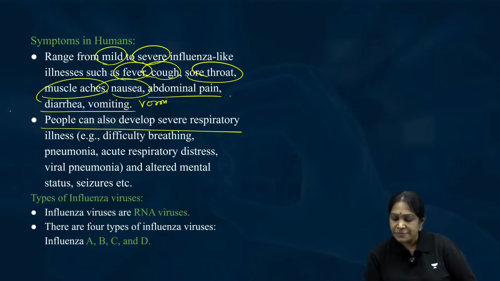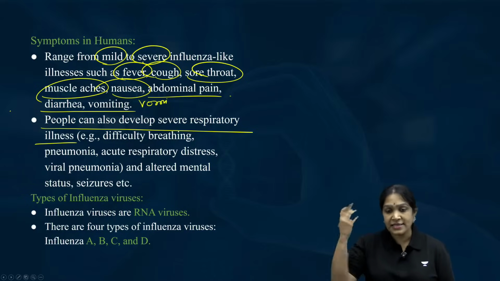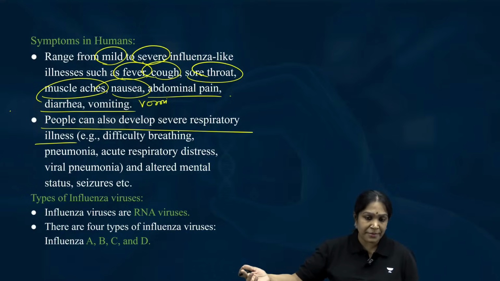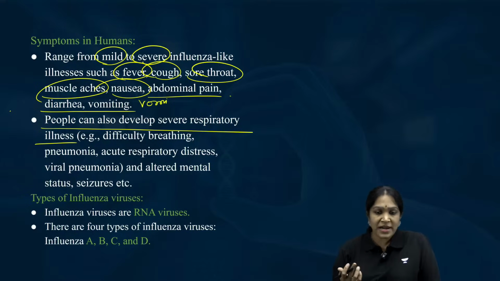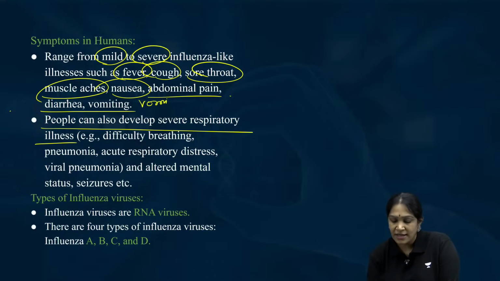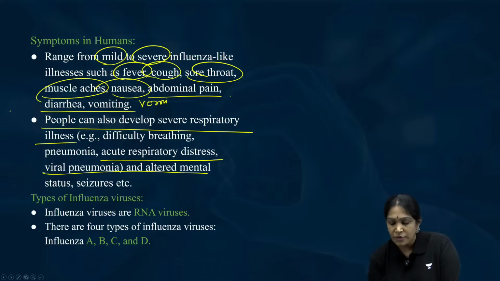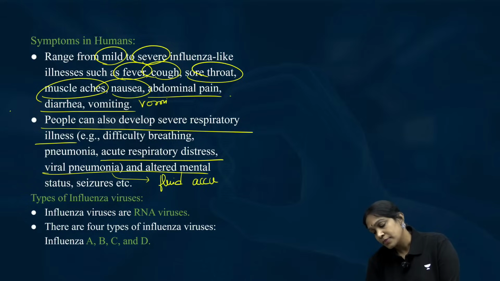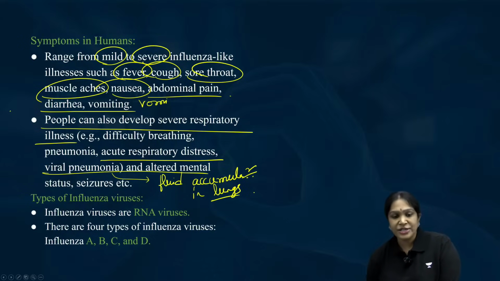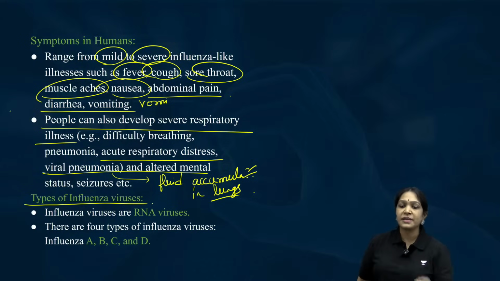People can also develop severe respiratory illness, like the people who died during the COVID pandemic second wave, with respiratory failure, even death, acute respiratory distress, viral pneumonia. What is pneumonia? Fluid accumulation in the lungs. Okay. Symptoms over. Next one, types of influenza virus.